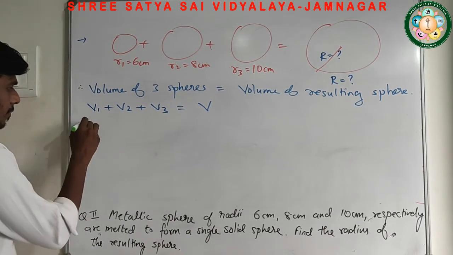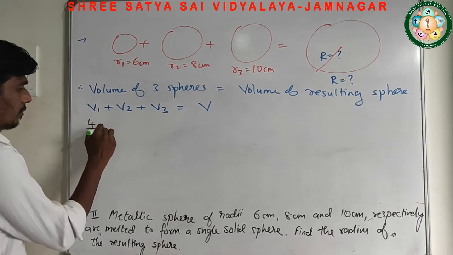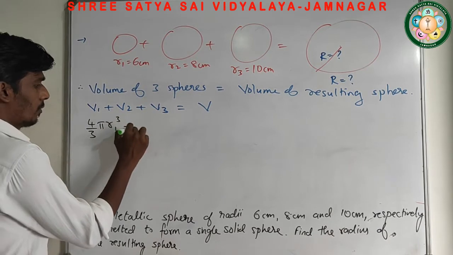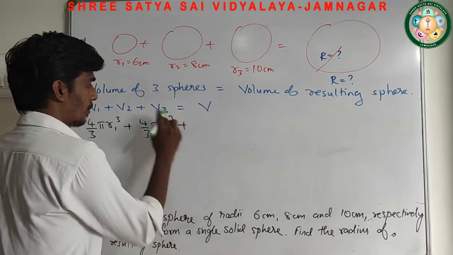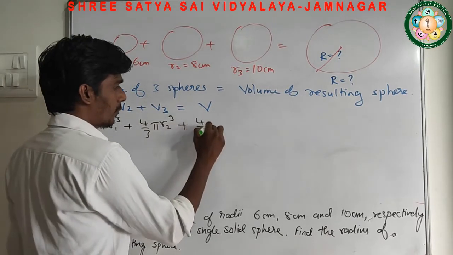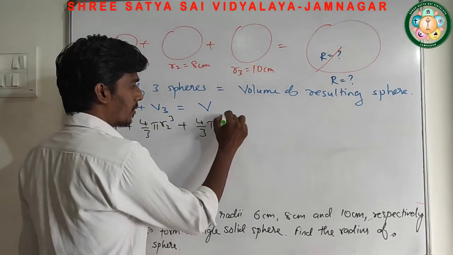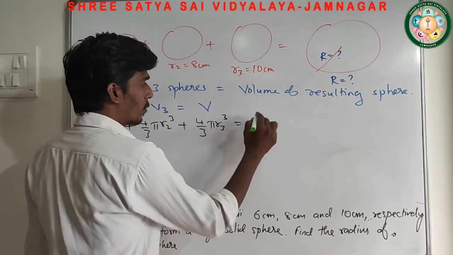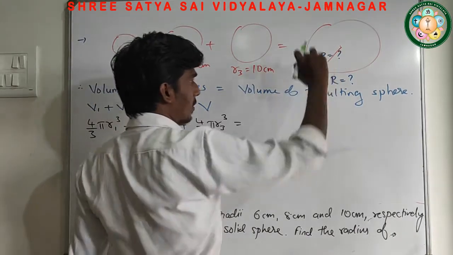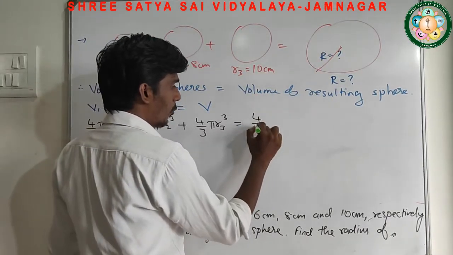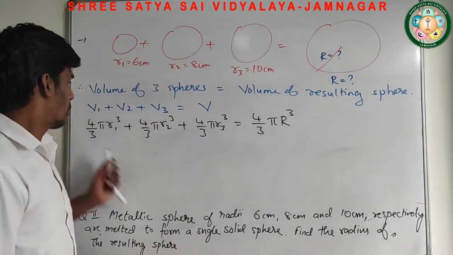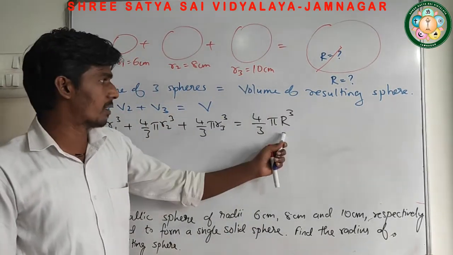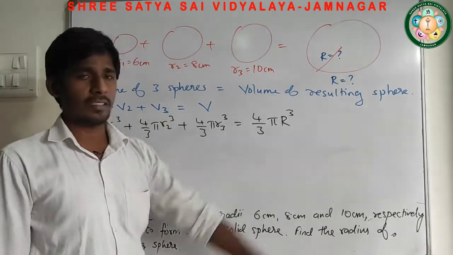So we can write 4 by 3 pi r1 cube, 4 by 3 pi r2 cube, and for the third sphere 4 by 3 pi r3 cube equals, now the volume of this one with capital R is 4 by 3 pi R cube. So these are the volumes of the 3 spheres and this is the volume of the resulting sphere.